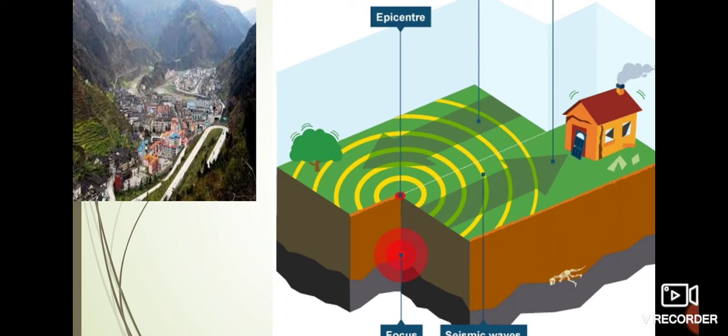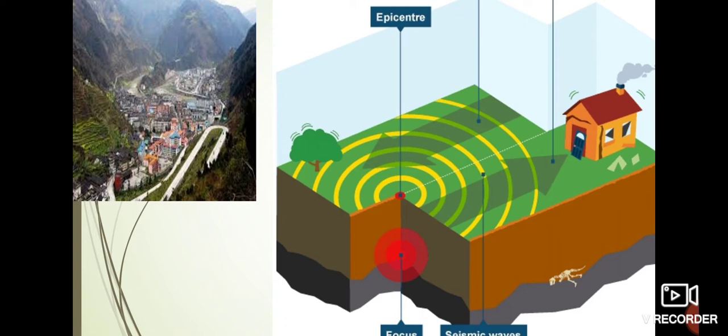The intensity of an earthquake is maximum near the epicenter. Another word for intensity is magnitude. So the intensity or magnitude of an earthquake is maximum near the epicenter, and it decreases as the distance from the epicenter increases. As we move away from the epicenter, its intensity decreases.